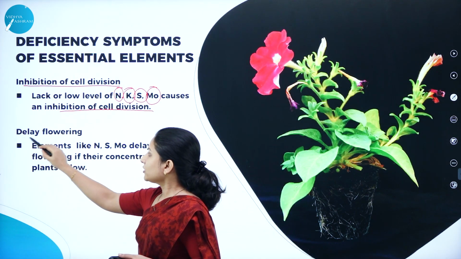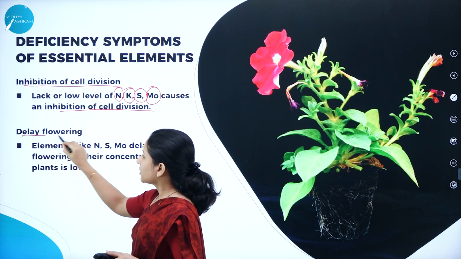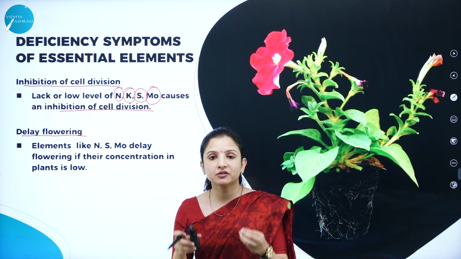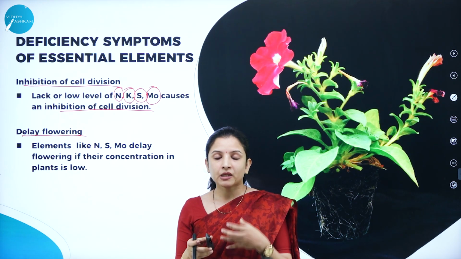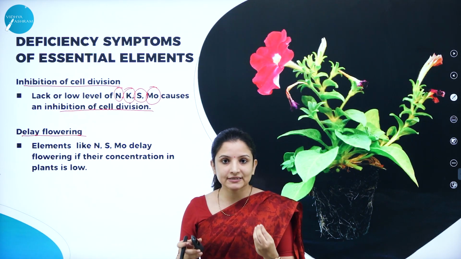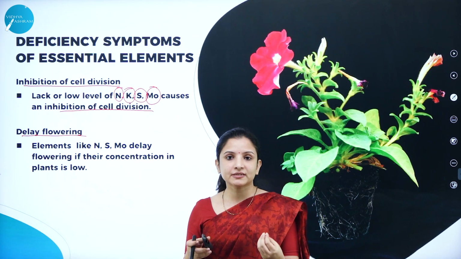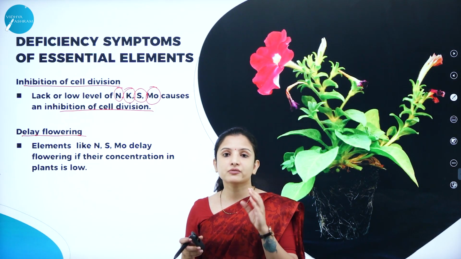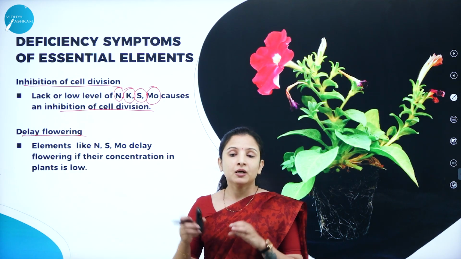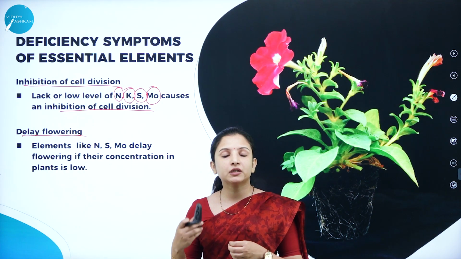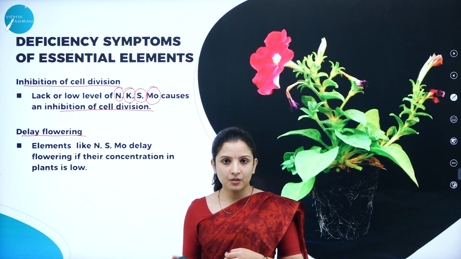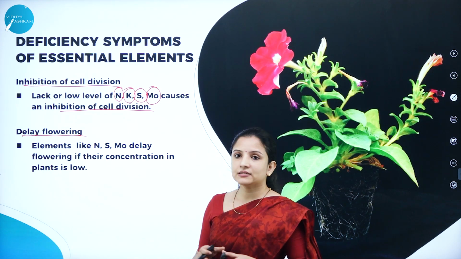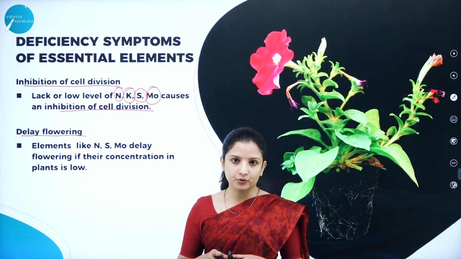Next, talking about delayed flowering. All plants have a specific time when they should flower, because flowers are usually seasonal, right? Some of the flowers are seasonal. But sometimes, because of the deprivation of some of the minerals or essential elements in the soil, the plants will delay their flowering process.